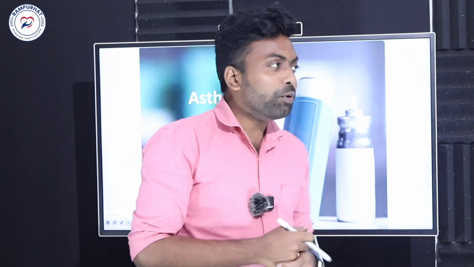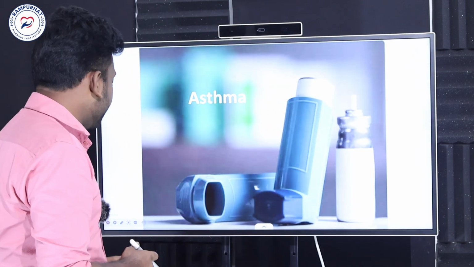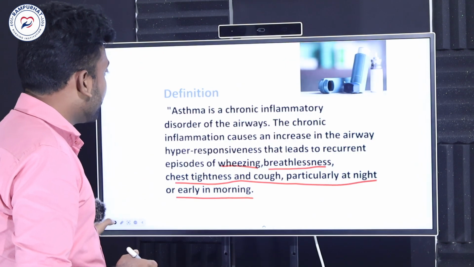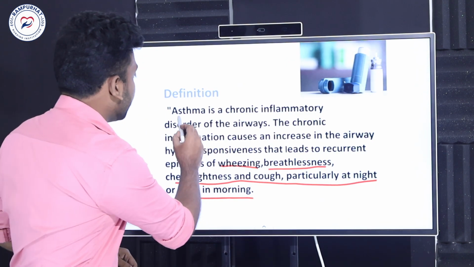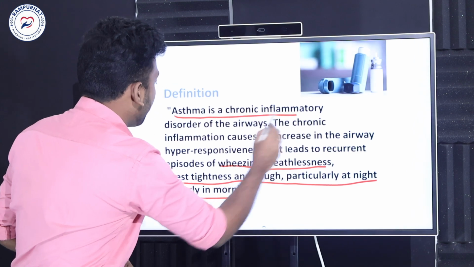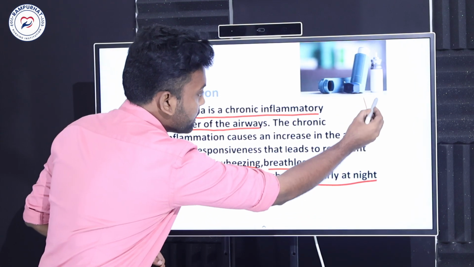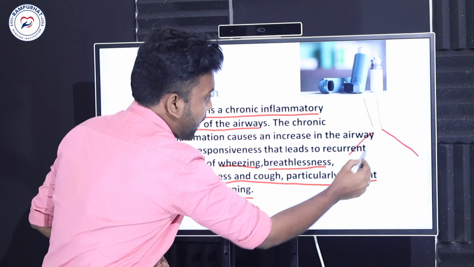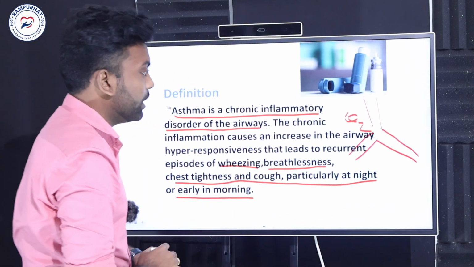My dear students, today's session is about asthma. I can say this is a common condition that we can see in our India. So what is the definition? Asthma is a chronic inflammatory disorder of the airway. This is the airway where the exchange of oxygen and carbon dioxide passes.